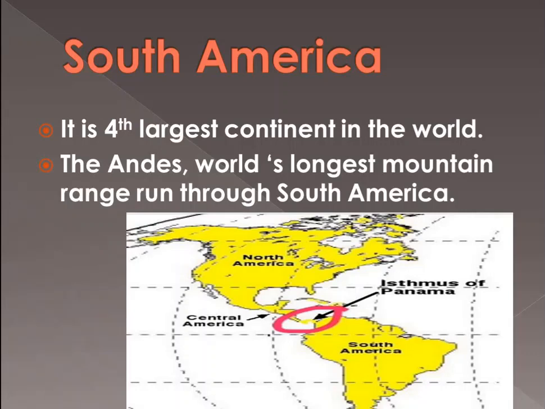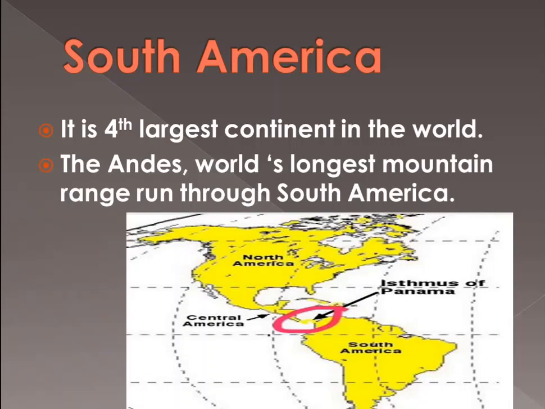There you can see the diagram of Panama Isthmus also, in which you are able to see that North America, then South America is given, and that these are joined or linked with a narrow strip of land, that is Isthmus of Panama. So I think it's clear to you now what is Isthmus of Panama.